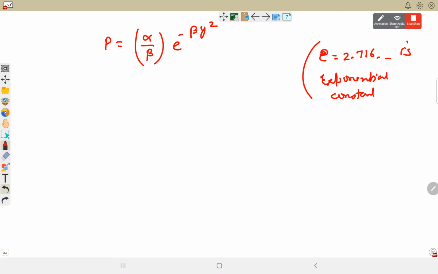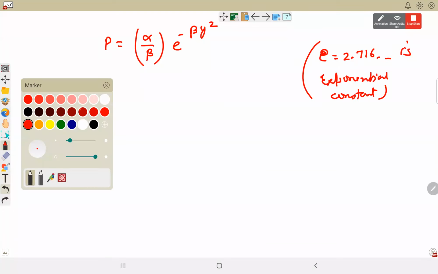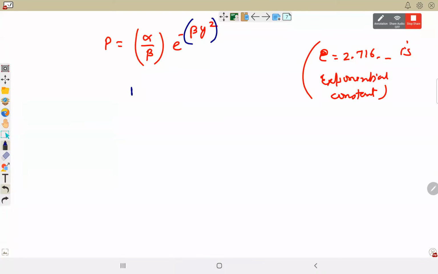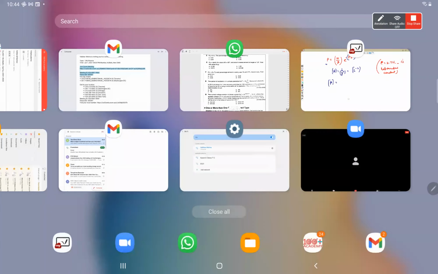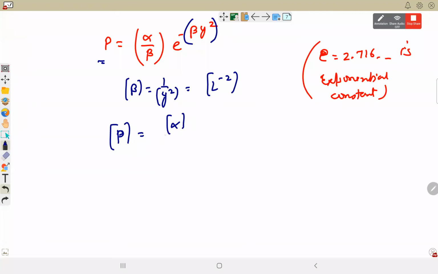Powers are always dimensionless, so beta into y square dimensionless होना चाहिए. ये डायमेंशनलेस होने के लिए बीटा का डायमेंशन y स्क्वायर का इनवर्स होना चाहिए. Y was the height, so it becomes L to the power minus 2. And now by using the homogeneity principle, हम equate कर रहे हैं pressure को alpha by beta से. So P should be equal to dimension of alpha divided by dimension of beta by homogeneity. Left hand side, right hand side must have same dimension. So the dimension of alpha should be dimension of pressure into dimension of beta.